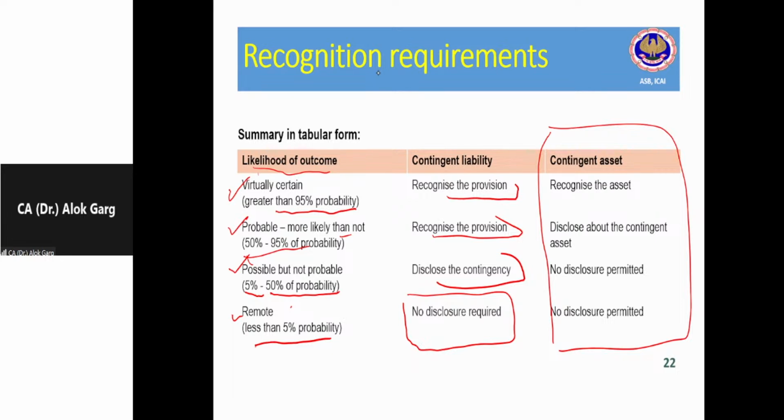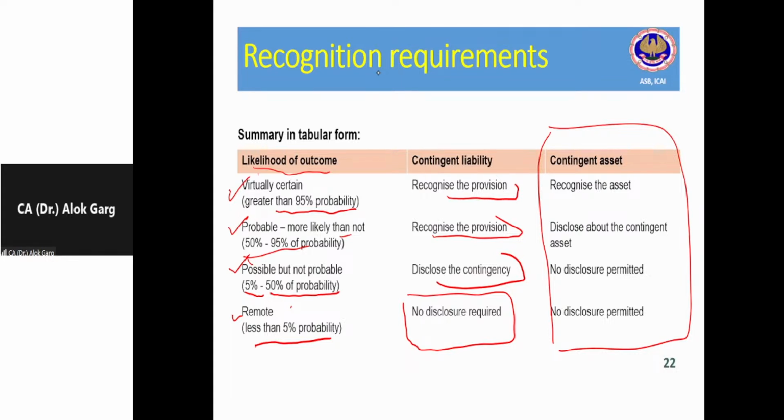Guys, do you remember? I have told you, we have taken an example of the delivery schedule, that on 31st March 2016, the company was aware that the company will not be able to deliver by 30th June 2017, right? So in that case, the present obligation was not there, but the possible obligation could be there in future, and hence that situation can be shown as a contingent liability.